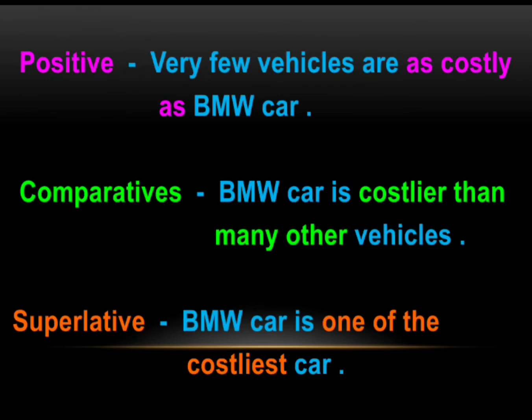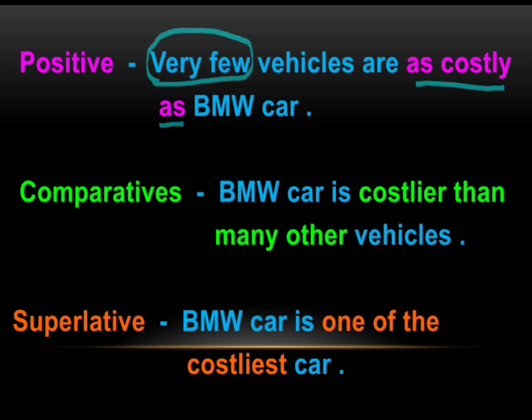Next example, in the positive degree, again we begin with very few. Very few vehicles are as costly as BMW car. So this as costly as is the basic rule. This is type 2, we begin with very few.